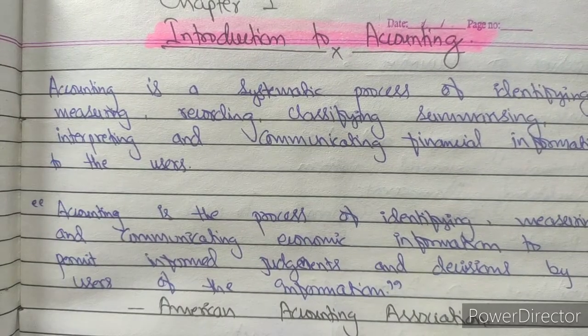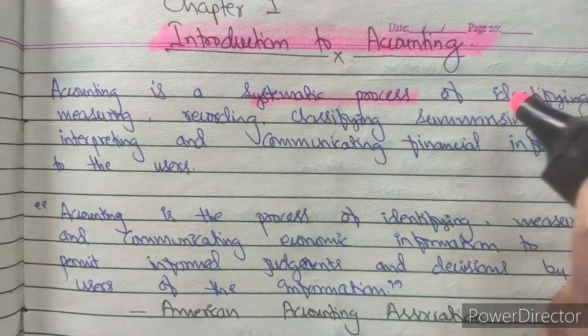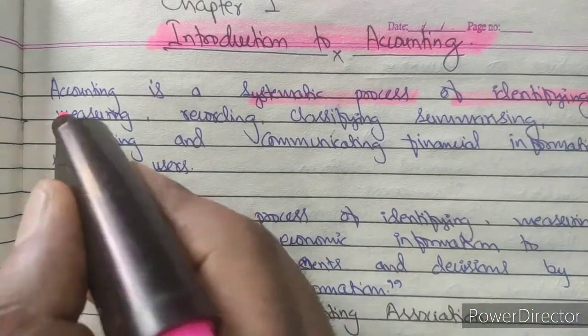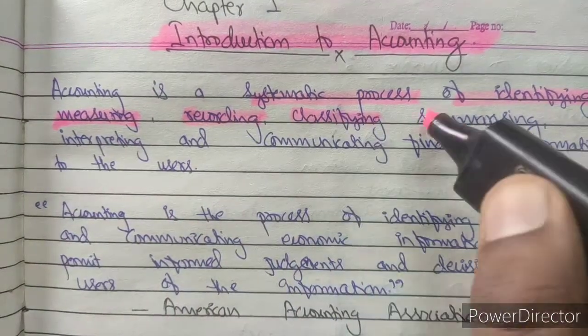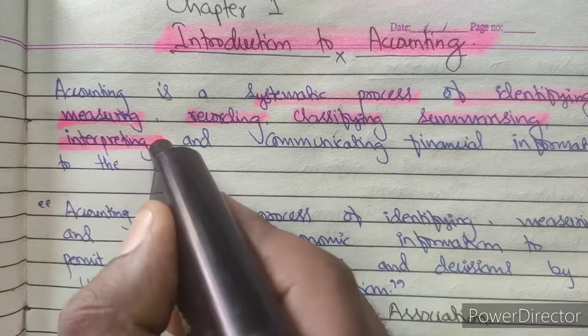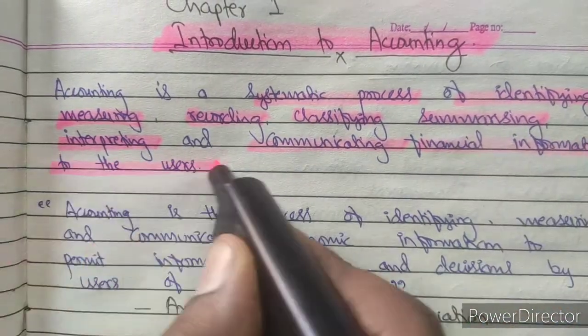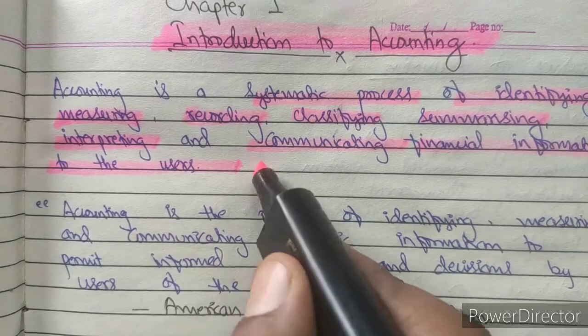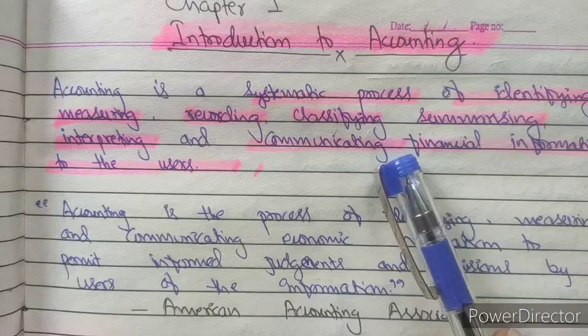Let us first move to accounting. Accounting is a systematic process of identification, measuring, recording, classifying, summarizing, interpreting and communicating financial information to the users. This is the basic meaning of accounting, but it is not necessary to learn the same wording.